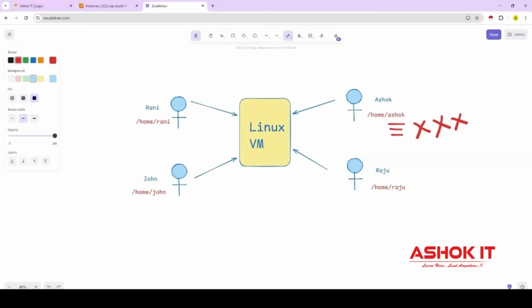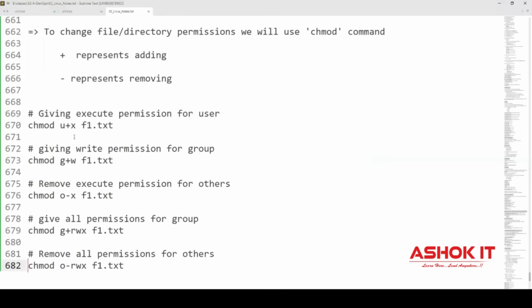For group, I can remove all permissions. For others also, I can remove all permissions. Then they can't see the data which is available in my file. They can't read, they can't write, they can't execute. So like this, if you want to protect your files in the Linux machine, you can do that by using the file permissions concept. So remember the command chmod, which is used to change the file permissions.